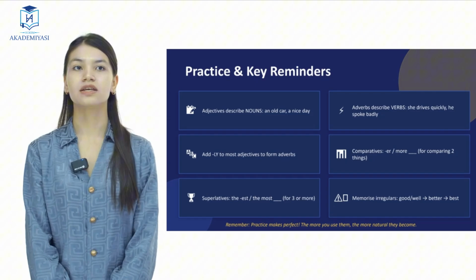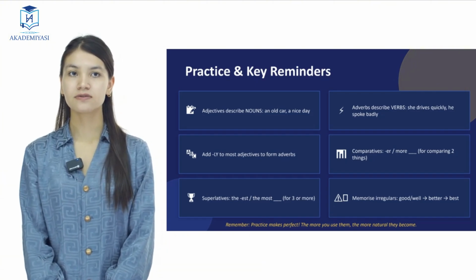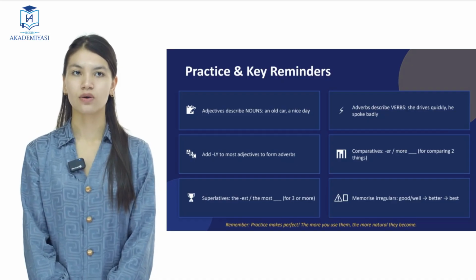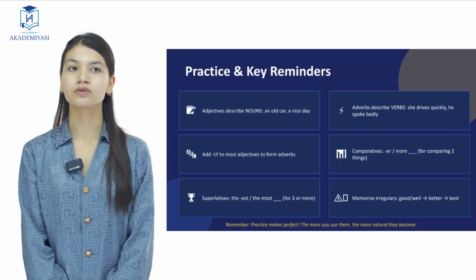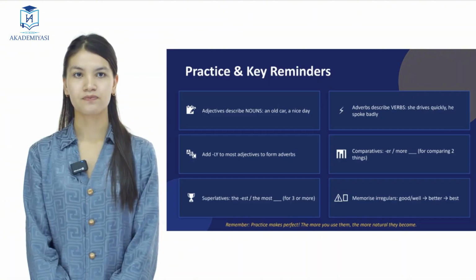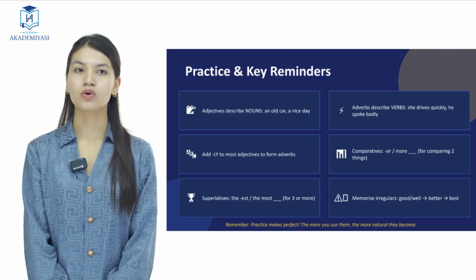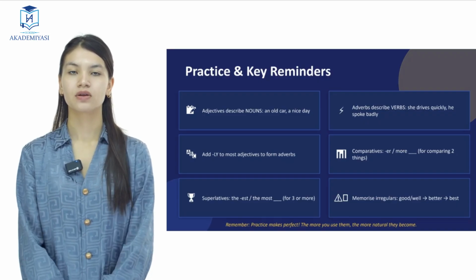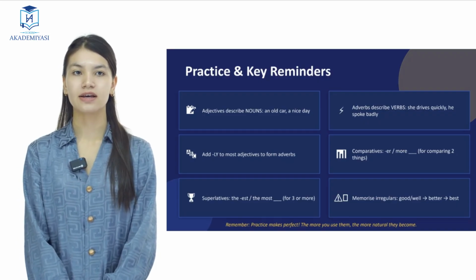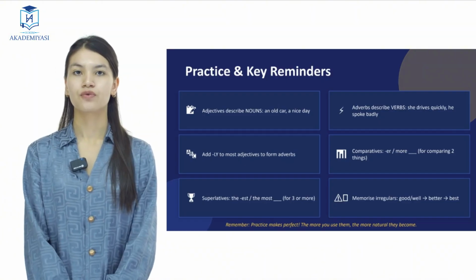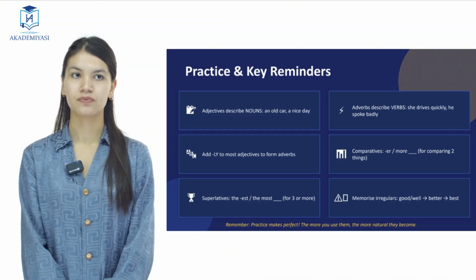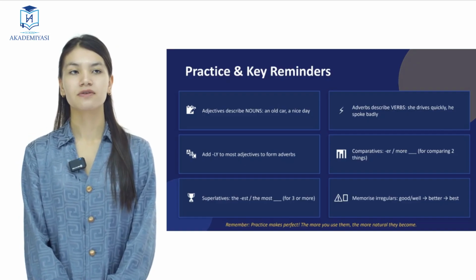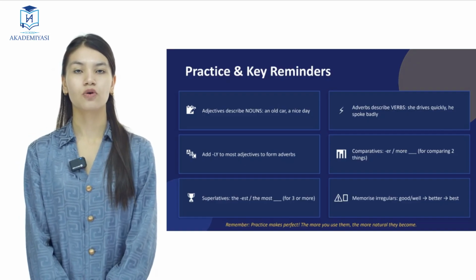Practice and key reminders. An adjective describes a noun. For example, an old car, a nice day. Add ly to most adjectives to form adverbs. Superlatives: the est, and the most for three or more syllables. Adverbs describe verbs. For example, she drives quickly or he spoke badly.